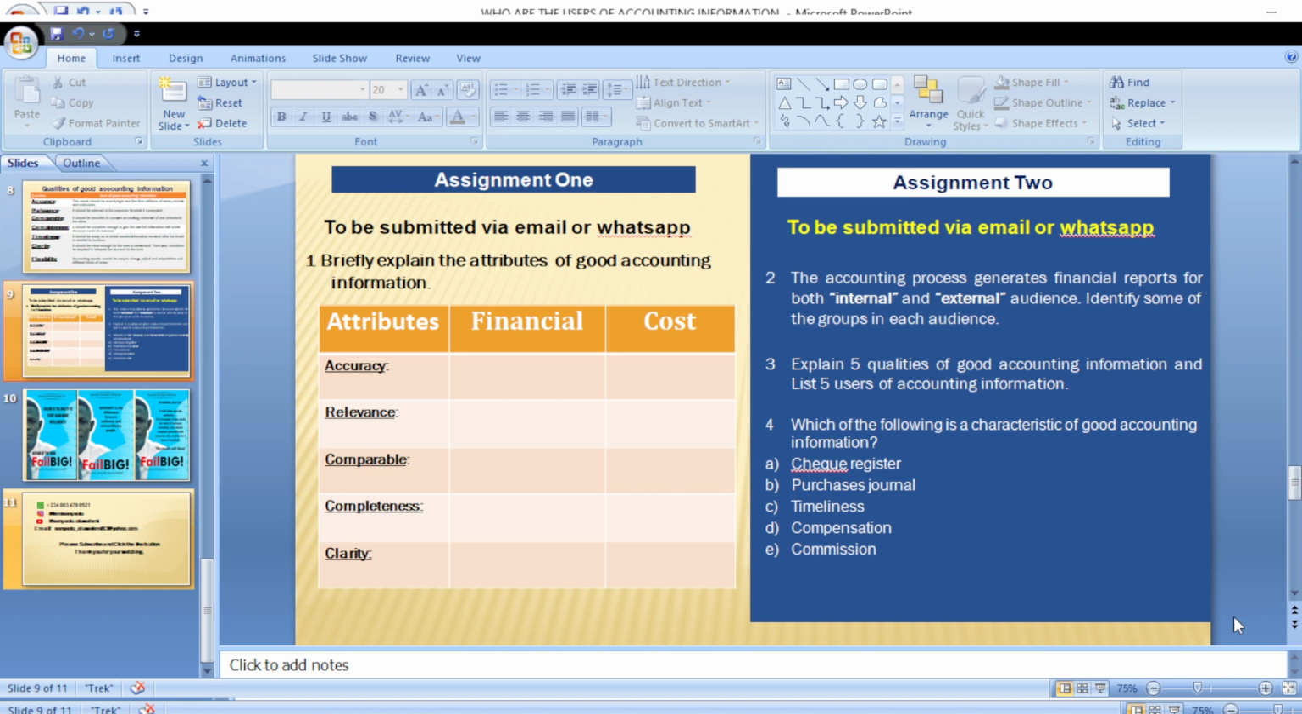Number 3 says that explain 5 qualities of good accounting information and list 5 users of accounting information. That should not be a problem if you have been following exactly everything that we've been looking at. Then number 4, which is the last question, it says which of the following is a characteristic of good accounting information. So one of these is a characteristic of good accounting information. The other 4 are not. So it's left to you whether you'll be able to get which one it is.